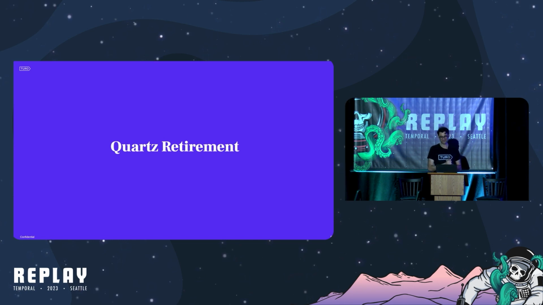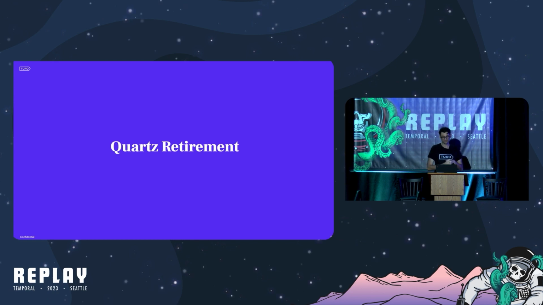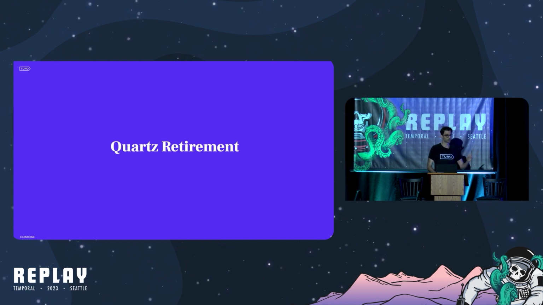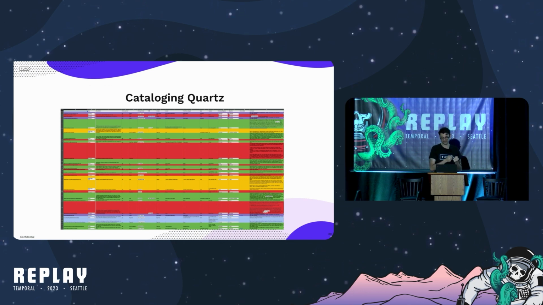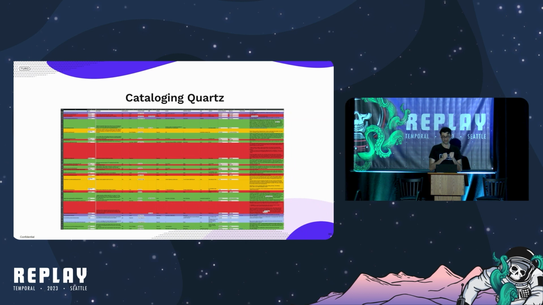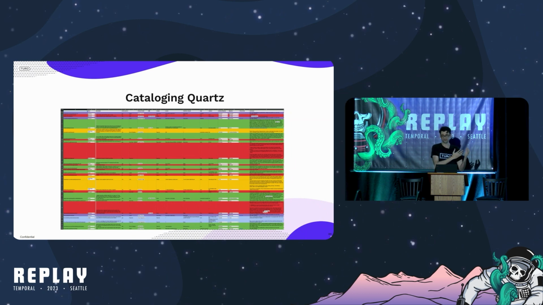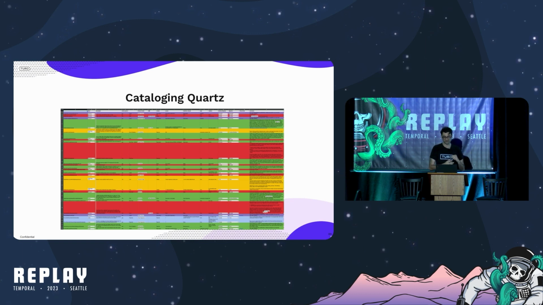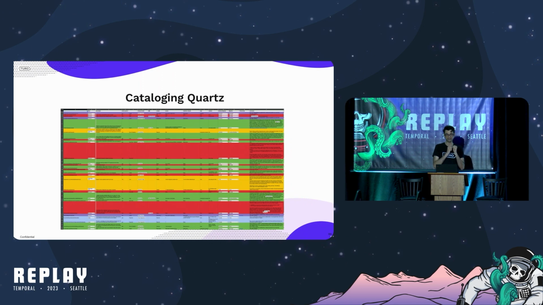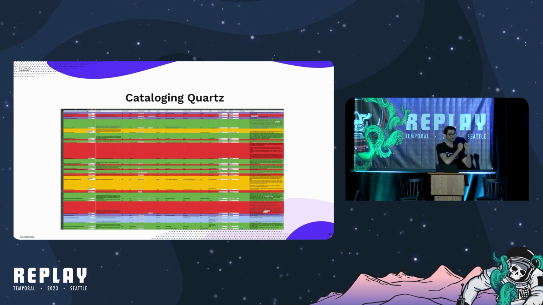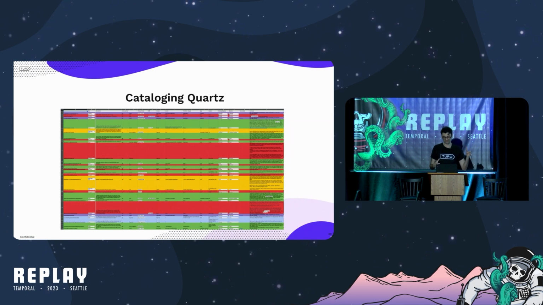With the completion of MVP and the success that Temporal was enjoying at Turo, it was time to look towards our post-MVP goal, Quartz retirement. With the focus of retiring Quartz by the end of the year, we paused development on a reservation workflow microservice and took a step back to holistically analyze the 120 Quartz jobs that we had in play. We bucketed each one of these jobs by domain, identified potential events and anchors, and chased down owners to understand the intent of each of these jobs. The result was a catalog of more than 100 jobs.